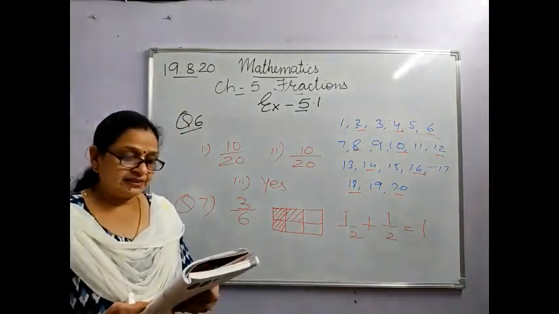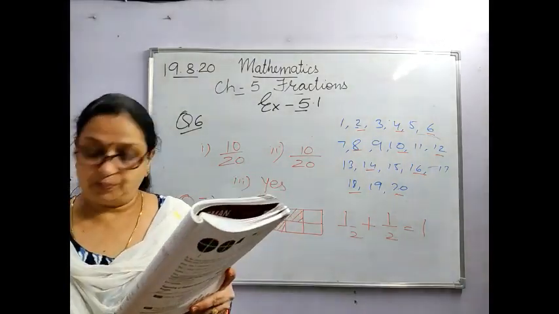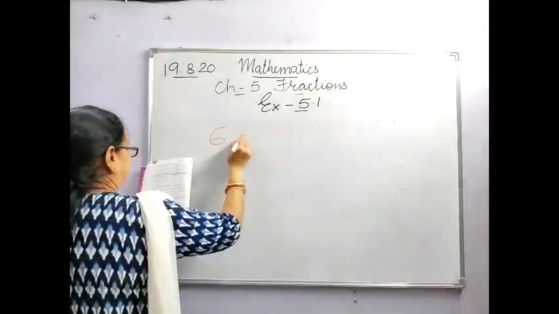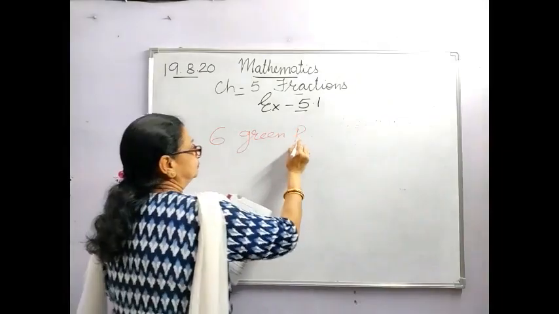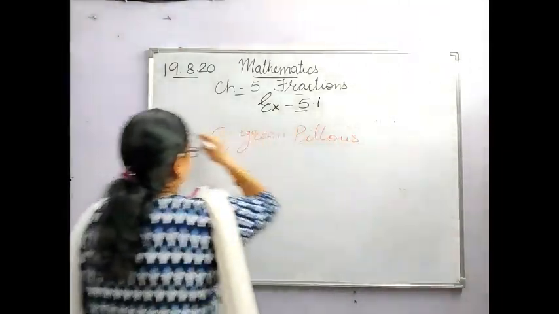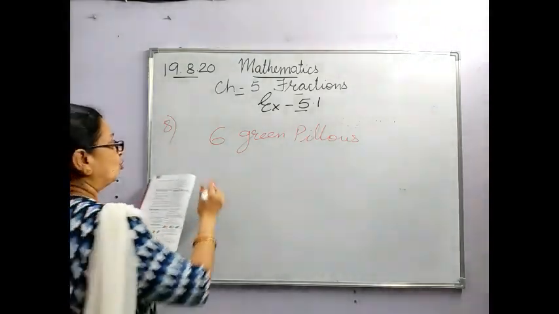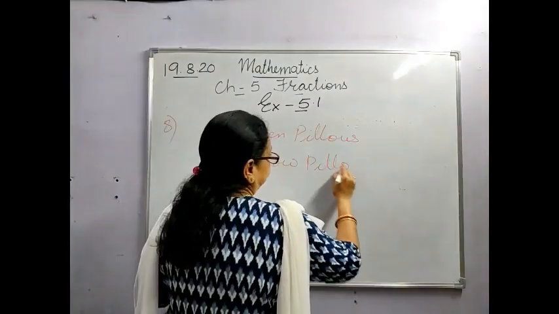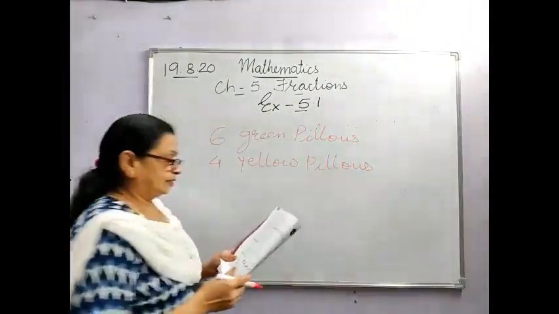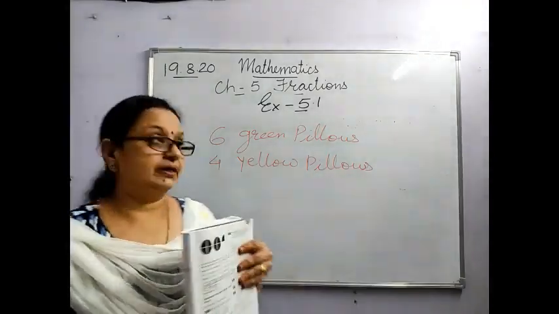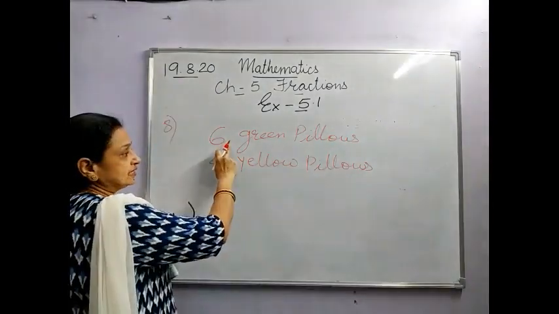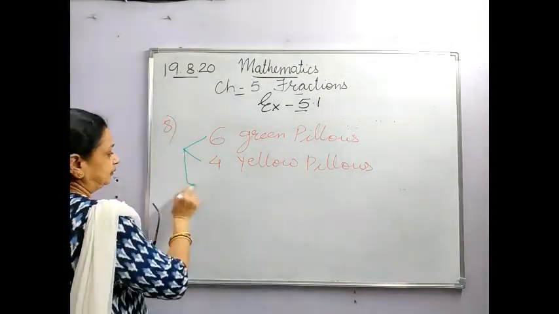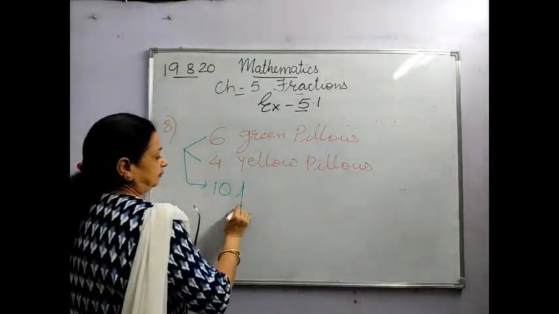There are 6 green pillows and 4 yellow pillows. Question number 8. What fraction of pillows is green? See children, there are pillows out of which 6 are green and 4 are yellow. So how many are total? They are 10. Total pillows are 10.